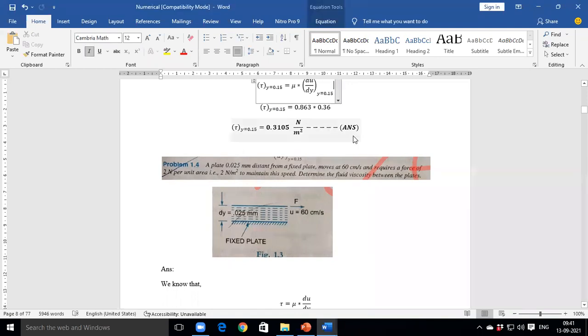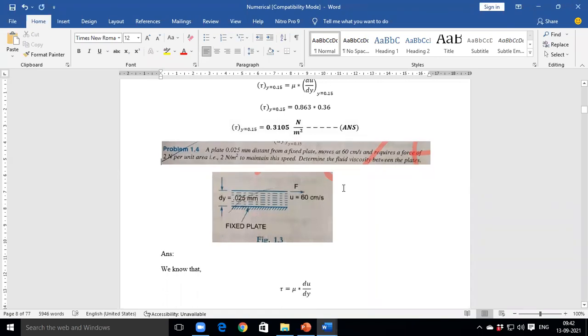Yes, sir. Same value. Lalit, what is your answer? Sir, 0.3106. Okay, no issue. At least 2 digits after the point should be the same. Same values, okay. Now the next numerical.